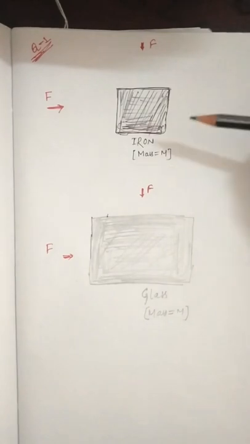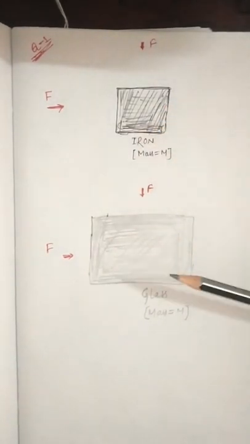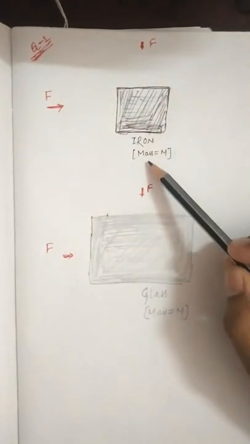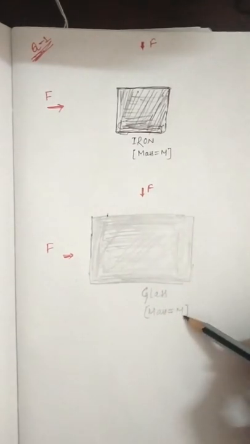Here we have two materials. One is iron, another is glass, but they have equal mass. Iron has mass m and glass also has mass m.